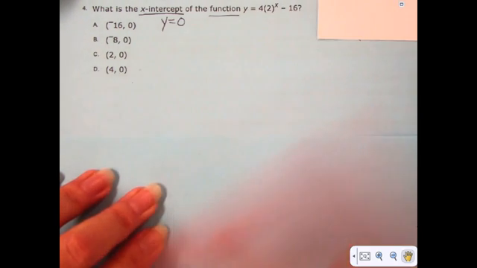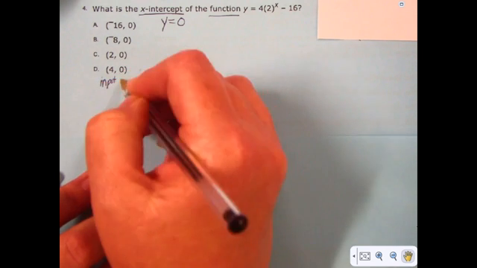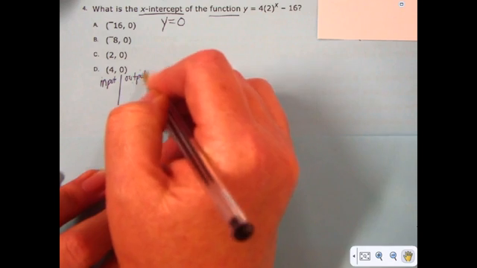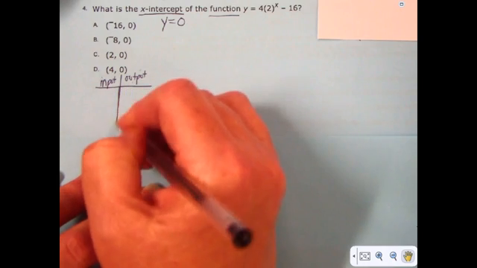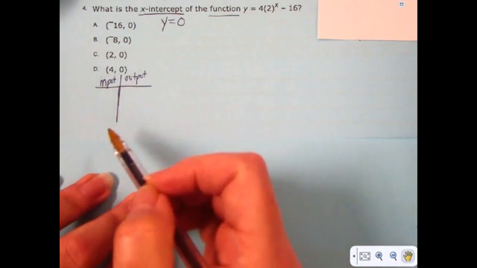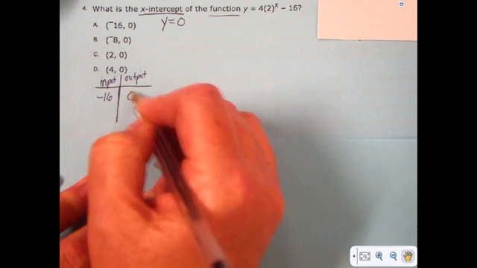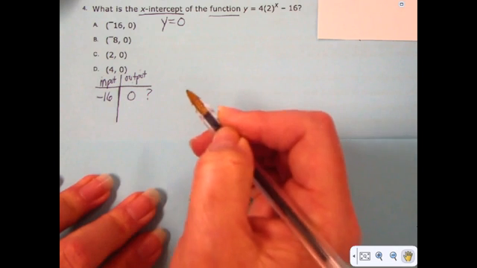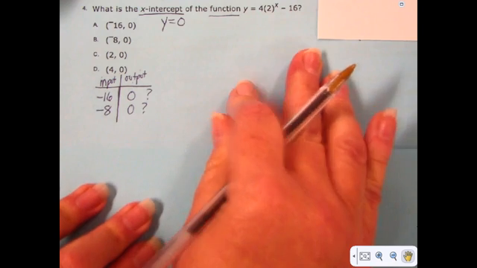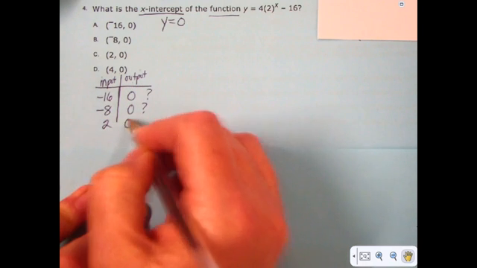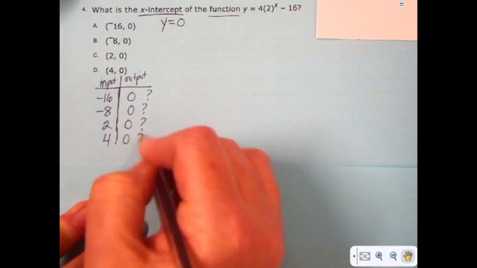Now, there's always substitution for input with the x and output for the y. And when you have multiple choice like this, what this is telling you is that one of these is right. If you were to substitute -16, you might get a 0. That might be right. Or if you substitute -8, you might get a 0. Or if you substitute 2, you might get a 0. Or if you substitute 4, you might get a 0.